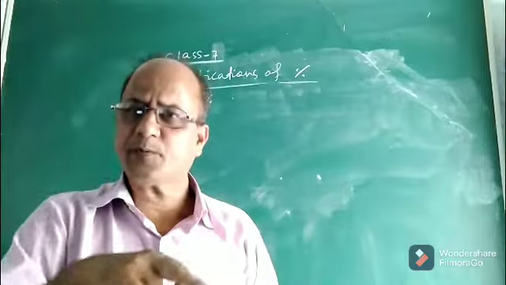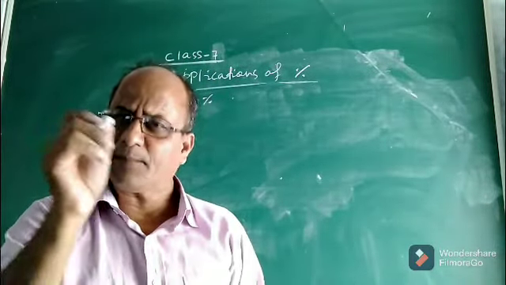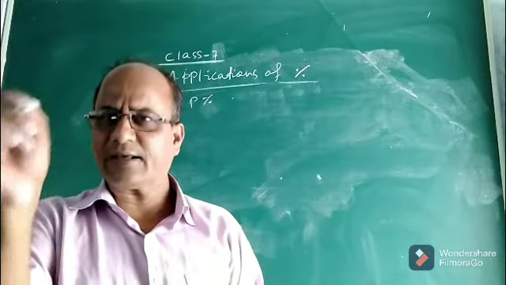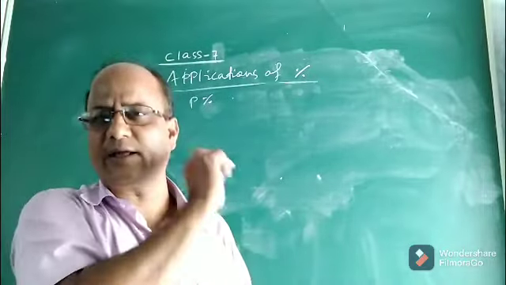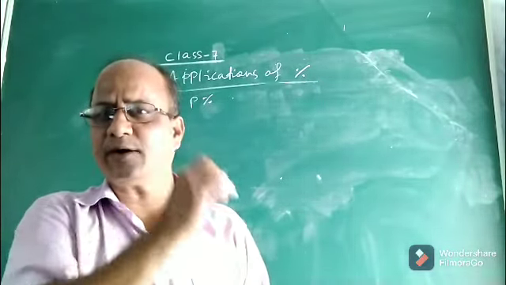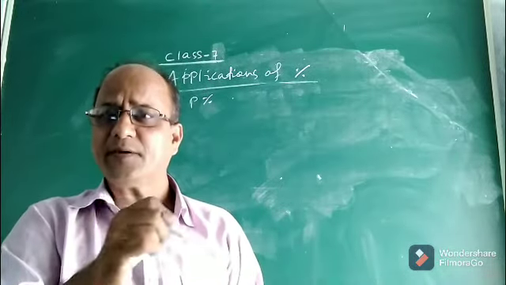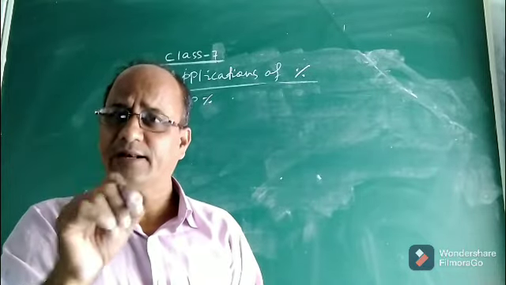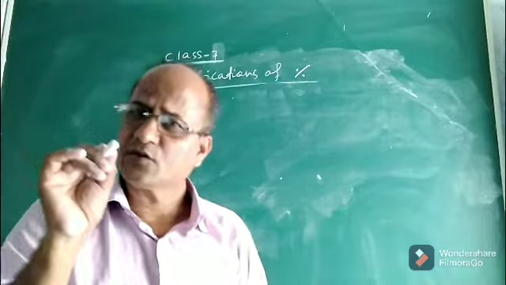Now, that 5 rupees extra money you got, on which price did you get it, on 15 rupees or 10 rupees? Clearly on 10 rupees, because you had purchased it for 10 rupees and sold it at 15 rupees. That 5 rupees profit is definitely on the cost price, not on the selling price.